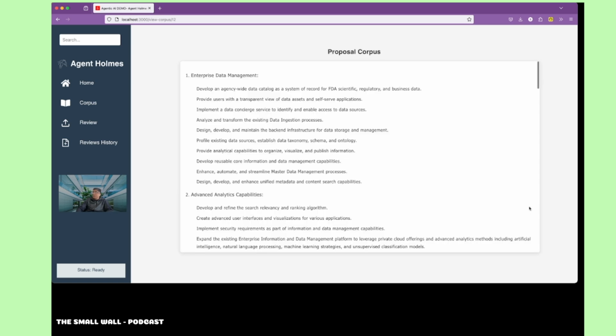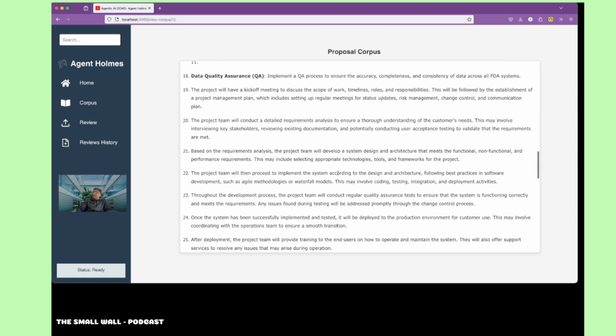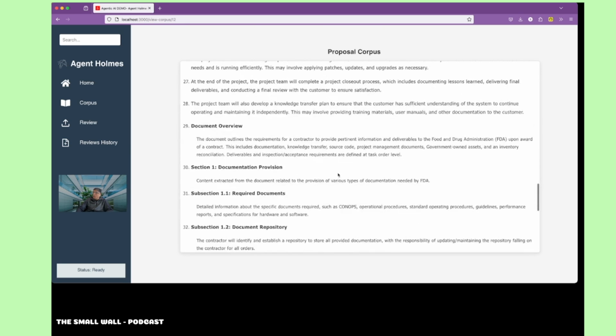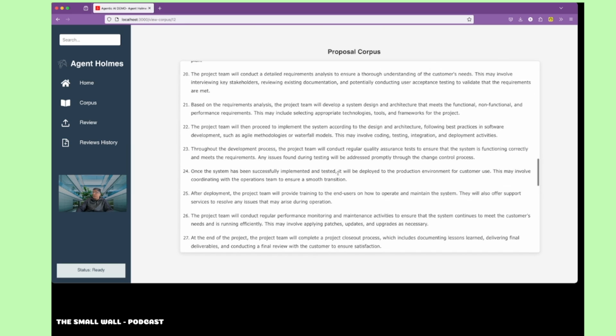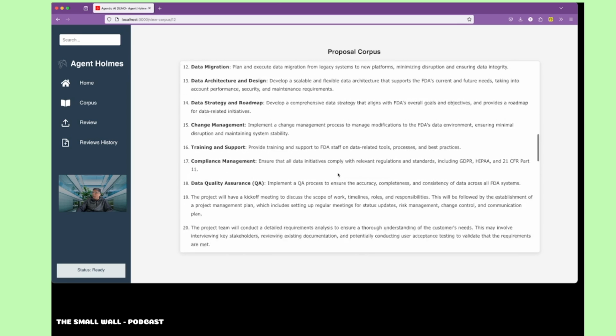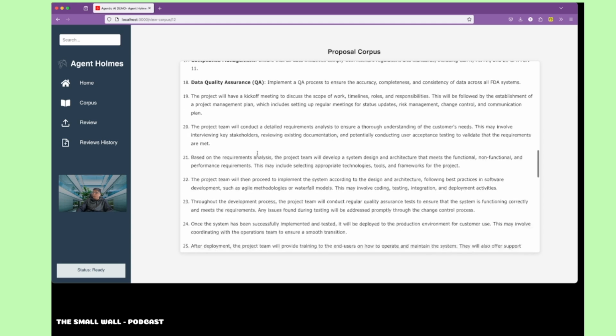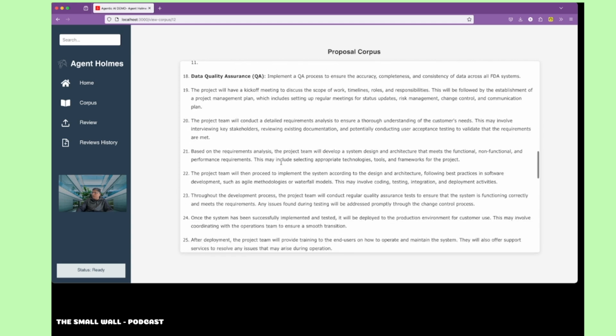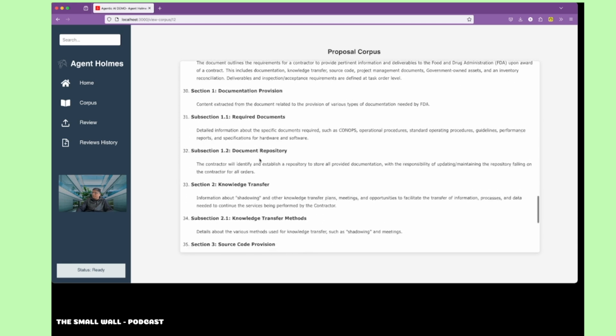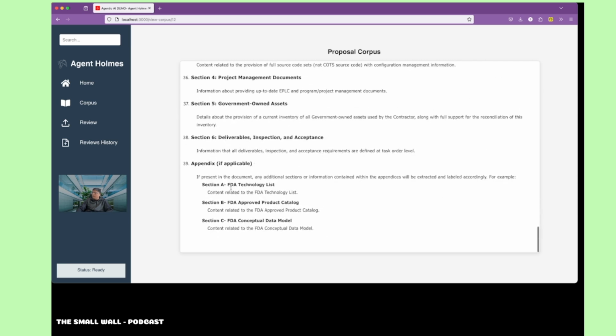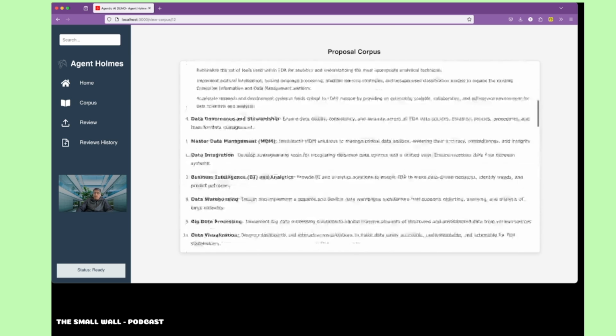As we did this, now we can see that it generated clearly what they are looking for and what the requirement is. Let's take one, for example this liquid project. You'll have a kickoff meeting to discover the scope of work, and so on. A lot of things based on the requirement. Everything is mentioned here, and the subsections are, for instance, what the contractor will identify. So this is the corpus that we have right now.